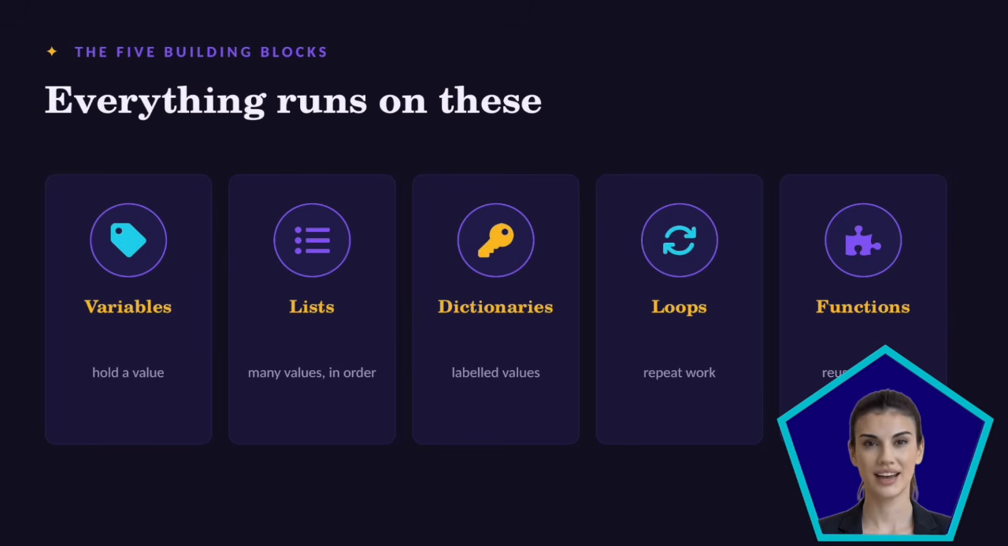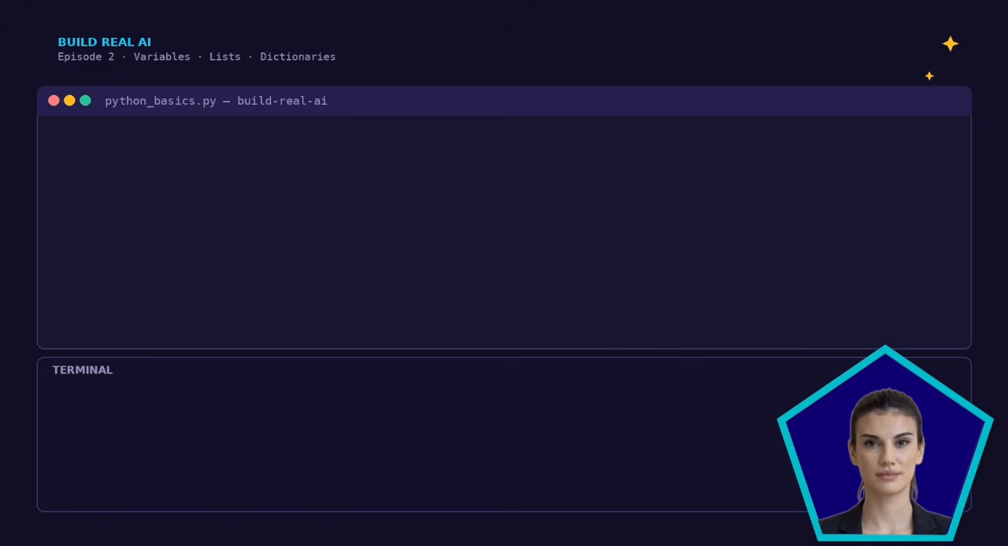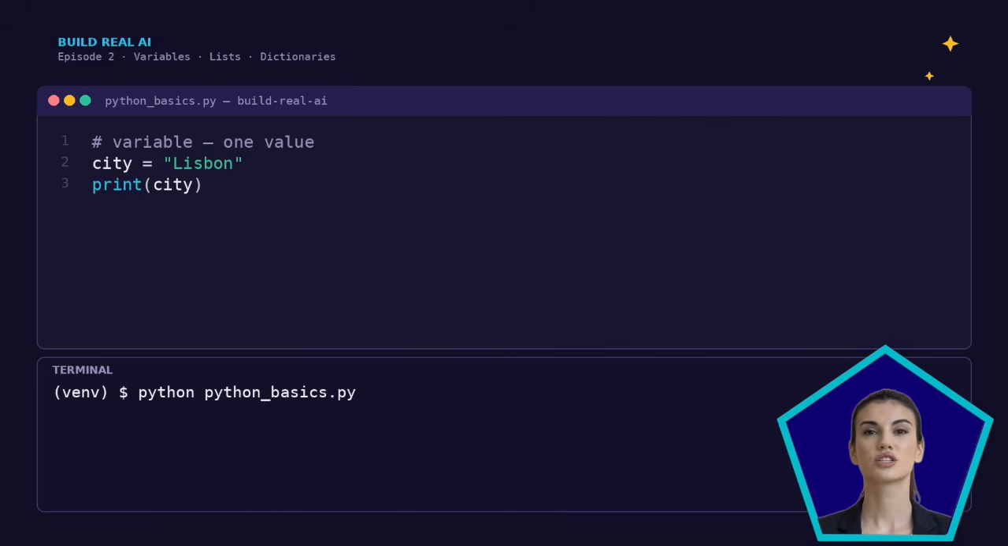To the screen. And don't just watch. Open your editor and type along with me. Muscle memory beats note-taking every time. New file, python_basics.py. First, a variable. City equals Lisbon. Print it. There it is on screen. 1 value, held in a labeled jar. Now a list, several temperature readings. Square brackets, comma separated.